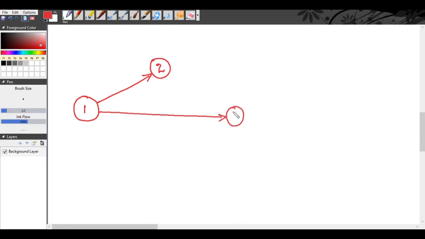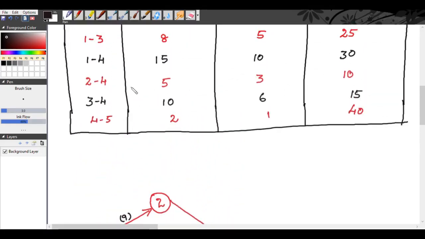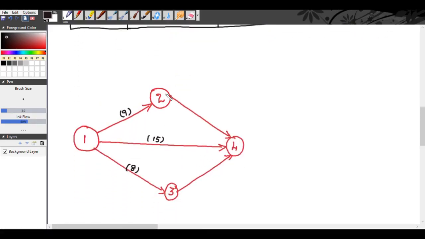We will draw our event 4 here and event 3 here. Now from 2 to 4 and from 3 to 4. So for activity 1-2, the normal duration is 9 days. For activity 1-3, it is 8 days. For activity 1-4, it is 15 days. Now, for activity 2-4, the normal duration is 5 days, and for 3-4, the normal duration is 10 days. So, 5 days and 10 days.